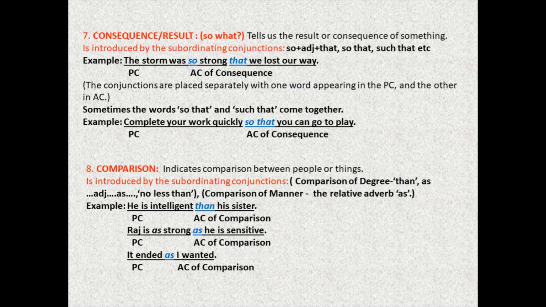You should remember that if subordinating conjunctions are of two words, as, adjective, as, then we have one part in the main clause, as in this case, Raj is as strong as he is sensitive. So we have kept one part in both the clauses.